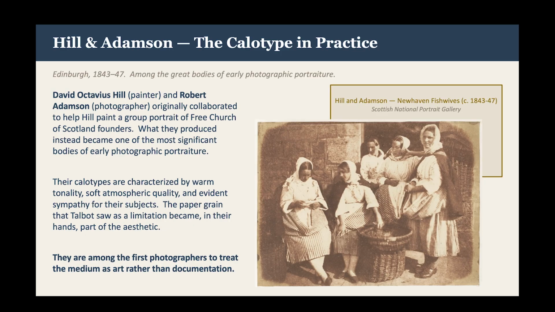The calotypes they created of the Free Church of Scotland and its founding members, of the Edinburgh fishwives, street scenes, and formal portraits are all characterized by their warm tonality and soft atmospheric quality, as well as their evident sympathy for the subjects. The paper grain that Talbot saw as a limitation and was not a fan of became, in their hands, part of the aesthetic. These images are among the first made by photographers to treat the medium as an art rather than just documentation.